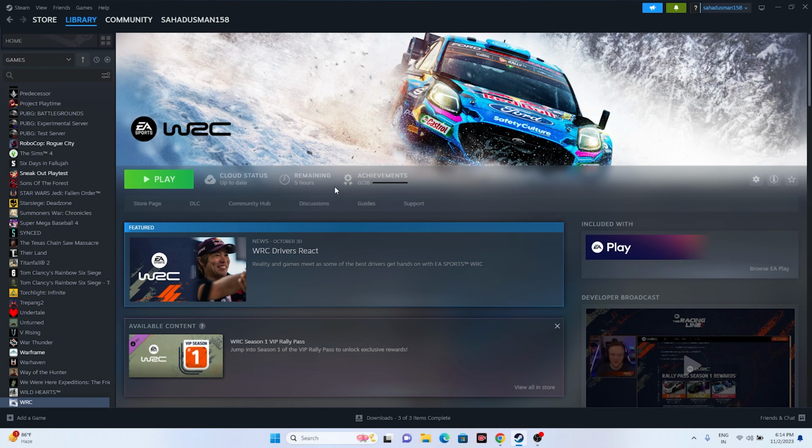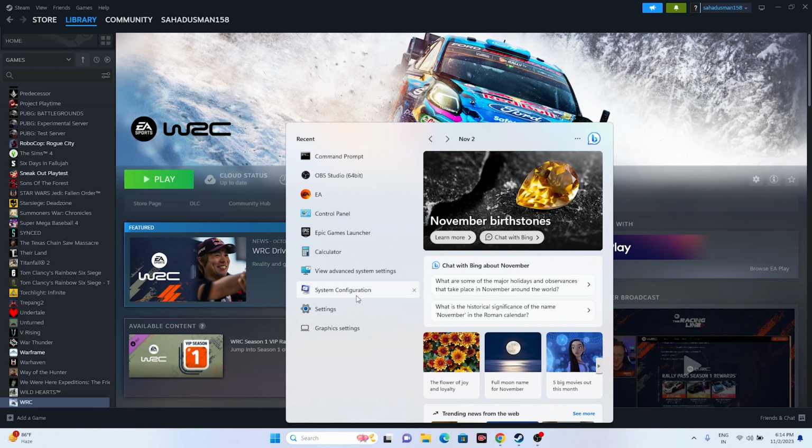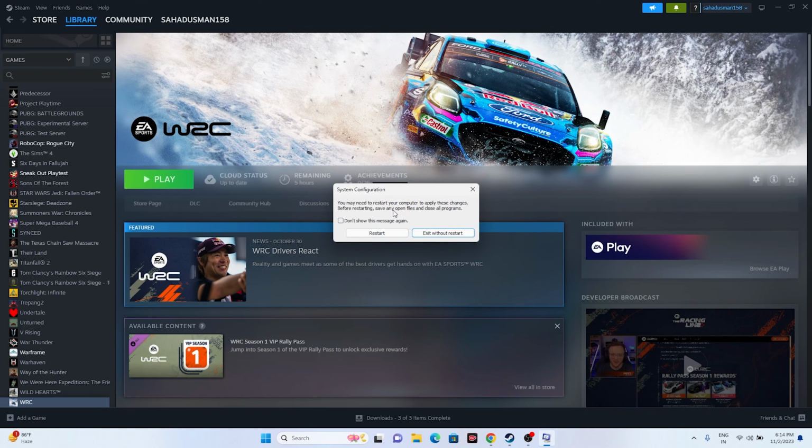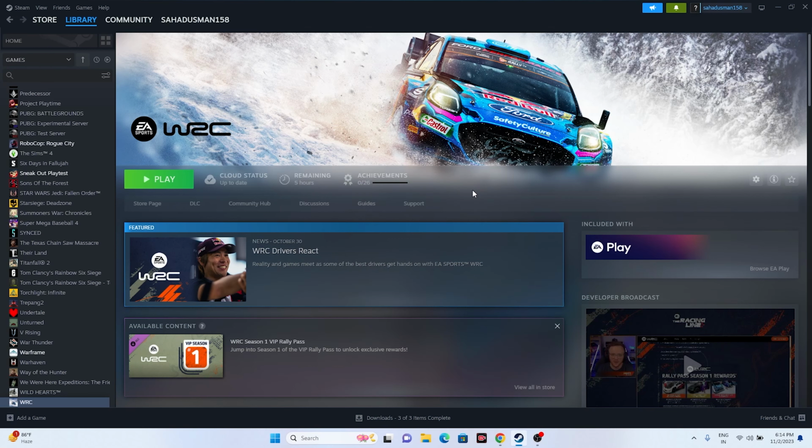Next one is all about we have to perform a clean boot. So just go over here in the search, we have to go to system configuration, go to services, go over here to the disable all, go for hide all Microsoft services and go for apply and go for OK. If the OS prompts, you can just go for restart or you can go for exit without restart. So the users who are watching this, go for a restart, but here in the middle of shooting, so I'm going to close this. Once the restart is done, just try launch the game.